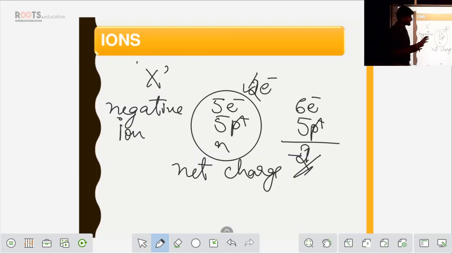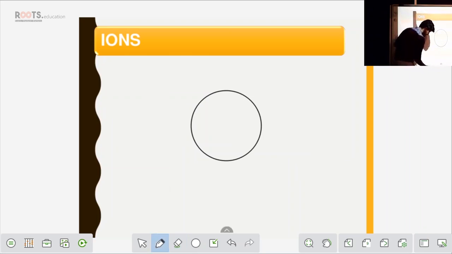So basically you have to understand that when you add electrons to an atom, that atom will have an excess amount of electrons. Correct? So see here, you have 5 electrons and 5 protons. You try to add excess electrons to that particular atom. So what happens? Excess electrons will be present in that whole atom, so that atom will have a net charge of -2. So when you add the electron, that atom you call a negative ion. Clear?